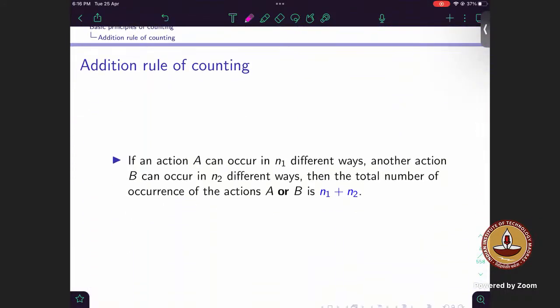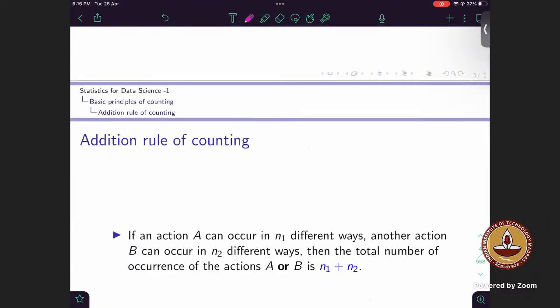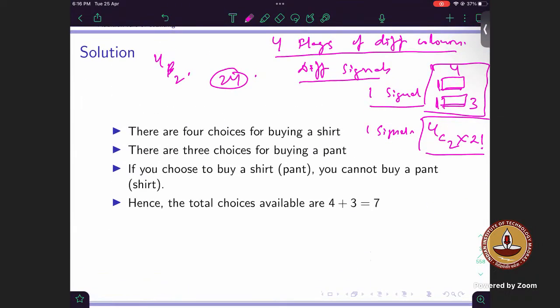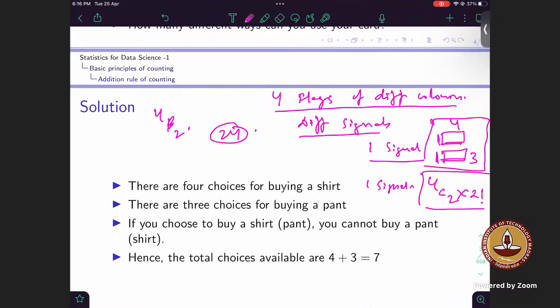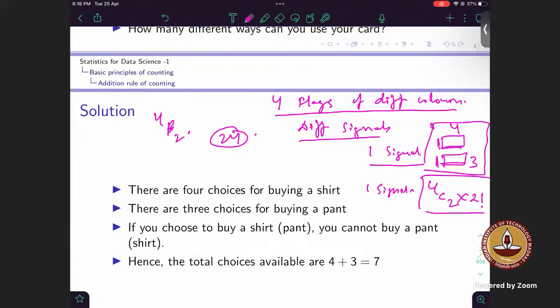Anyone saying something? You gave a second approach, right? The first flag can be filled in 4 ways and the second flag can be done in 3 ways. Then the answer becomes only 12. We don't get that 24. Yeah, that is 12. The answer is 12. But ideally, we should get 24. No, the answer would be 12. That is my calculation, 12. Actually, 12 it is.